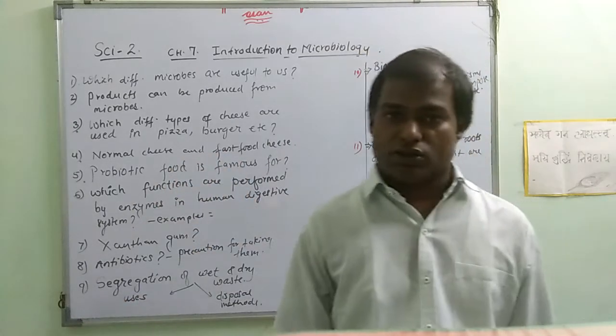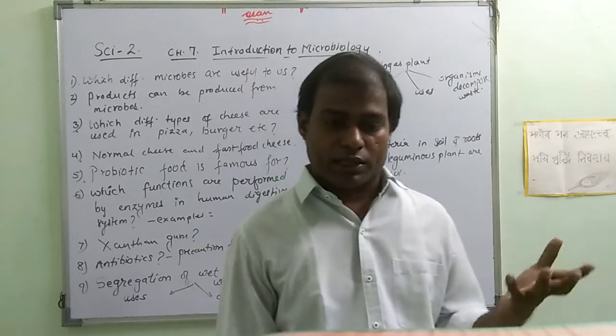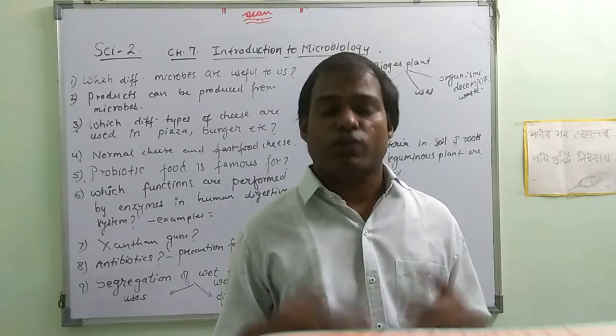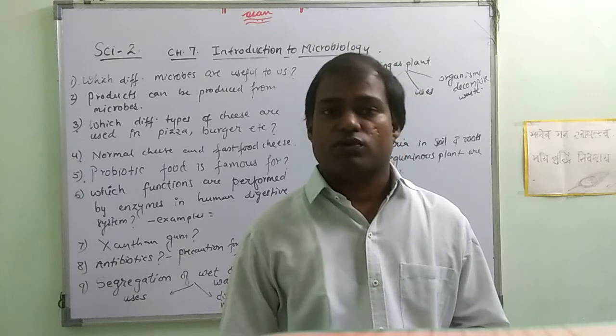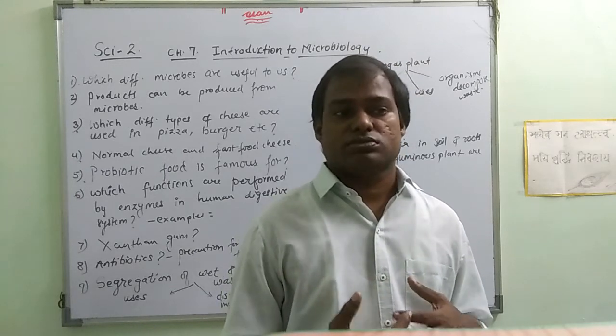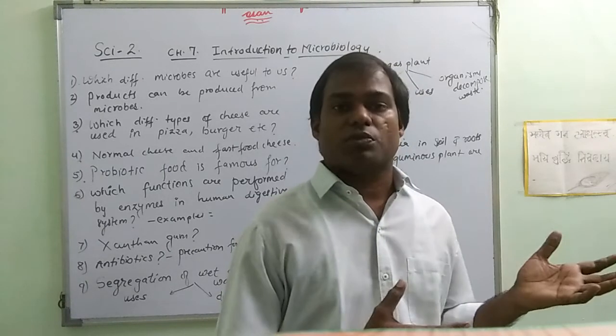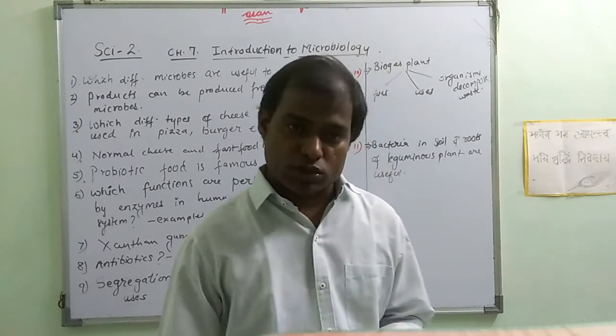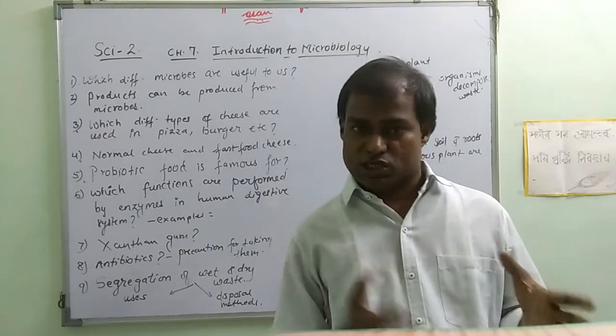Normal cheese depends on where we get the milk. The cheese made from the pure milk of cow, buffaloes, goats, etc. will be different.